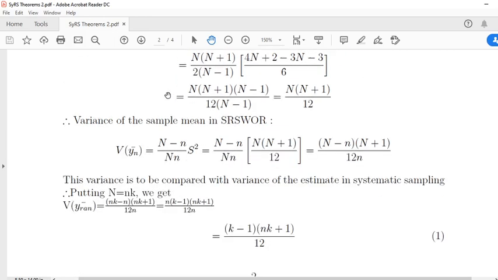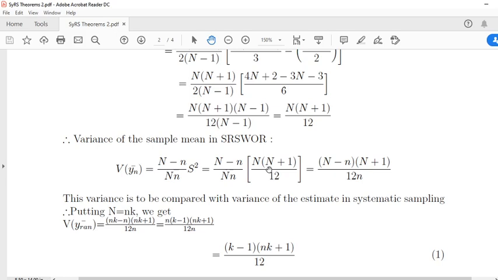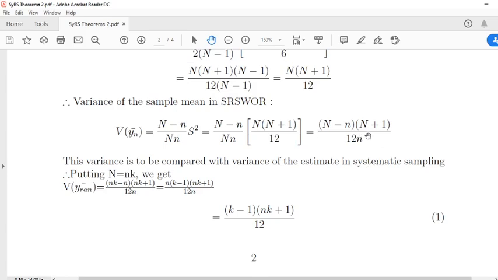The variance of the sample mean in simple random sampling without replacement. This is variance of y bar is (N-n)/(N n) into S square. Just substitute the population mean square here, N into (N+1), this term. Simplification, N into (N+1). This N gets cancelled. This is our SRS WOR variance of y bar.